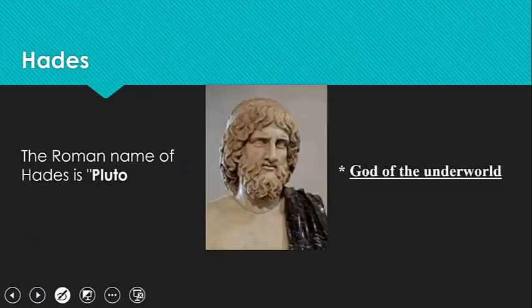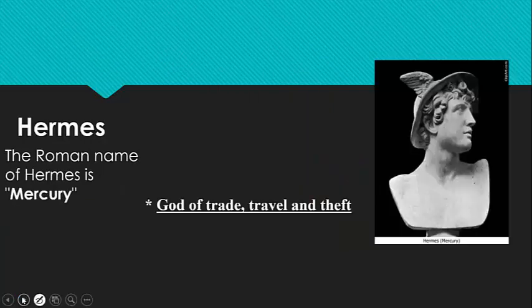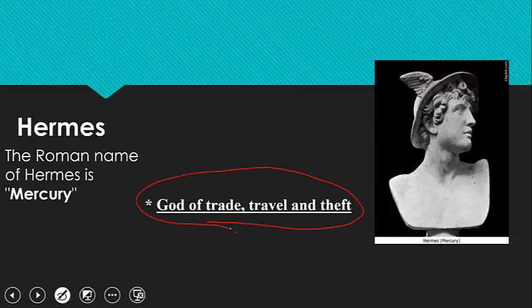Our third god was Hades. Hades was the god of the underworld. His Roman name was Pluto. Our next god was Hermes. Hermes was the god of trade, travel, and theft. His Roman name was Mercury.